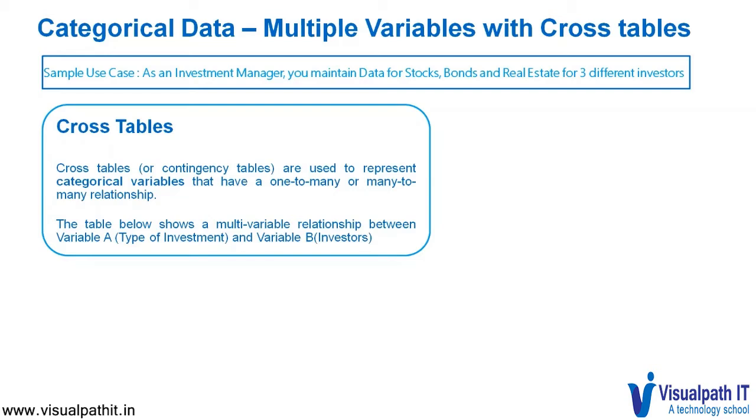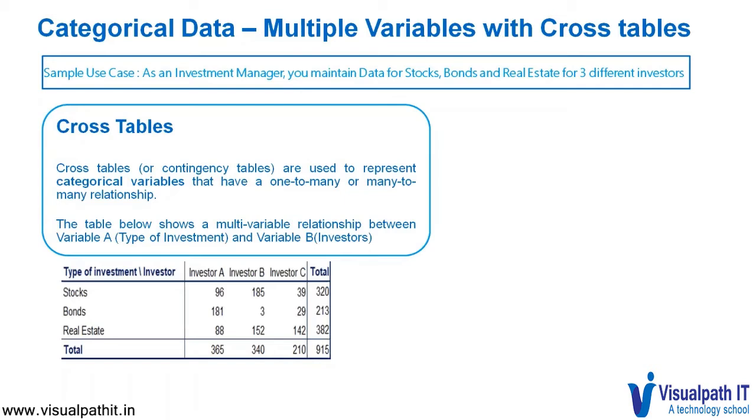Let us take this with an example. As an investment manager, you maintain data for stocks, bonds, and real estate for three different investors. So there are multiple variables here. One is the investor, the other is the type of investment. The table below shows a multivariable relationship between variable A, type of investment, and variable B, type of investors.